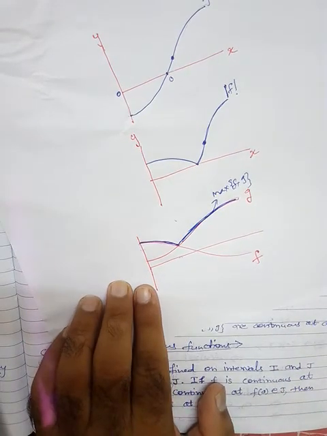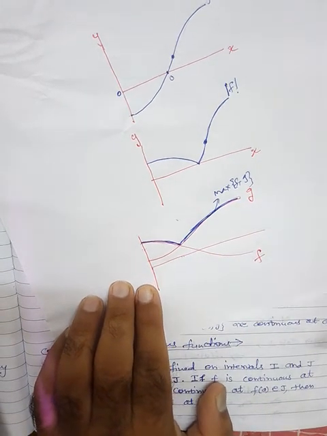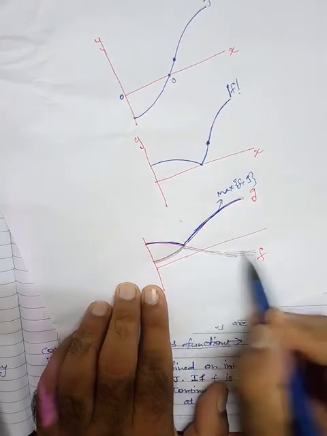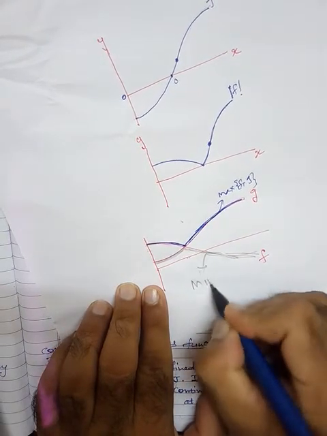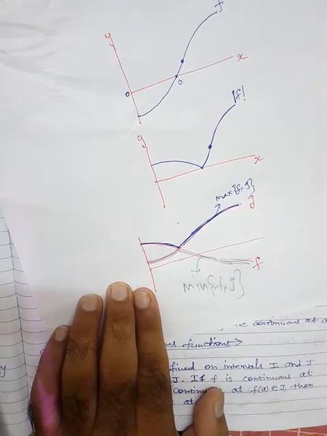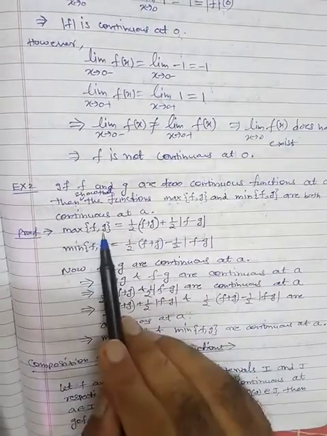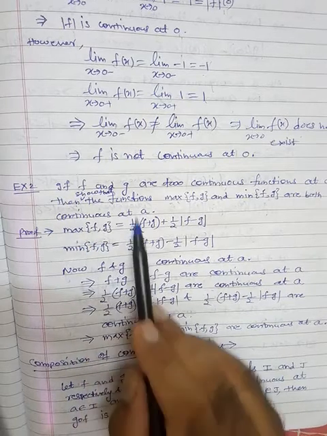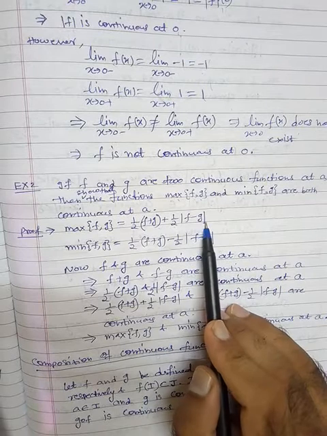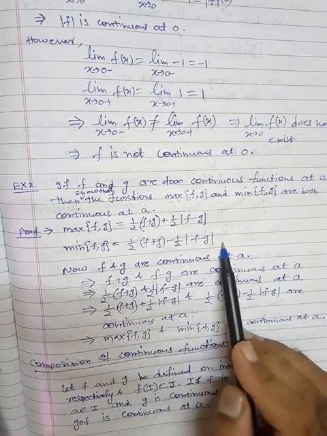Similarly, what is the minimum? Minimum is this point. From here to here and here to here, this is the minimum of f and g. So this is the difference. So fine. Here, what is the mathematical way to express this function? The maximum of f and g is basically half of (f plus g) plus half of the magnitude of (f minus g). Similarly, the minimum of f and g is nothing but half of (f plus g) minus half of the magnitude of (f minus g).